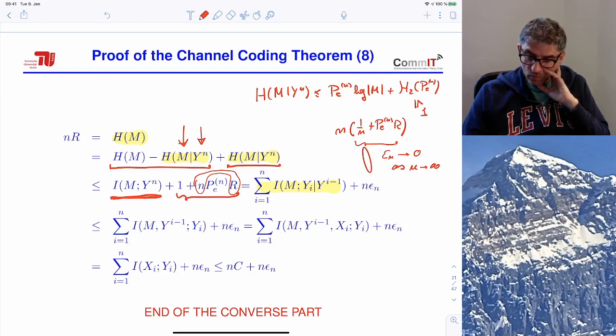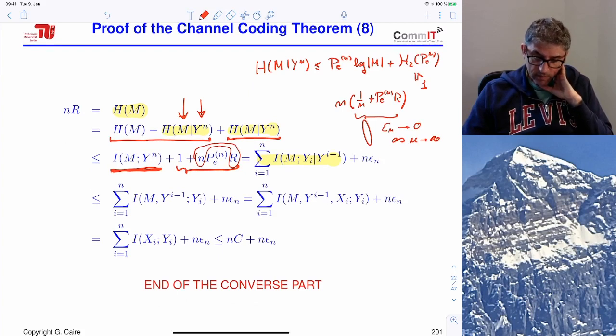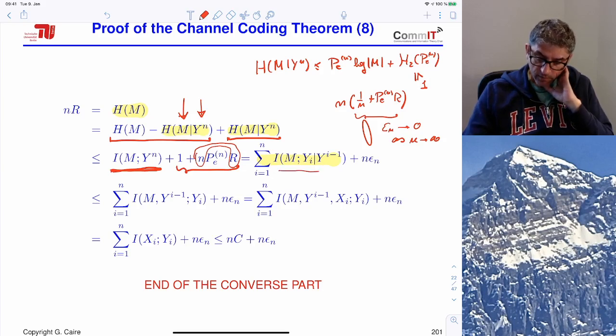But when we collect n in front, what multiplies n, so this epsilon n, is vanishing. Okay? Good. So now what we can do is simply augment each of these terms by essentially using the chain rule in reverse mode and replacing this term by this mutual information. That's easy to see.